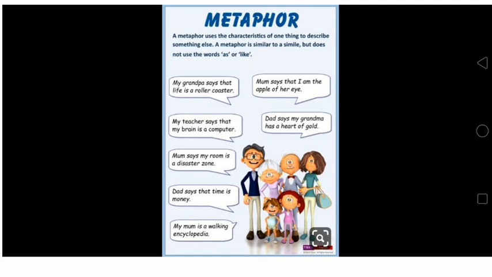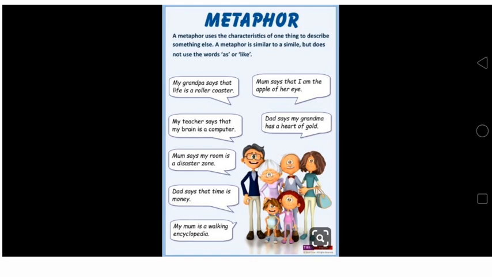My mom is a walking encyclopedia. Means here mom is being compared to an encyclopedia. Mom says that I am the apple of her eye. Now here, mom has compared her child with the phrase, and the meaning of this phrase is the person who you love most.